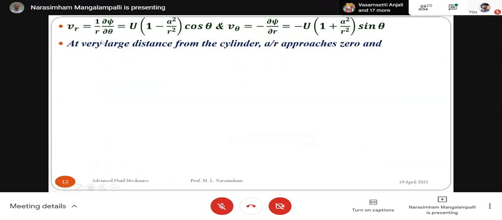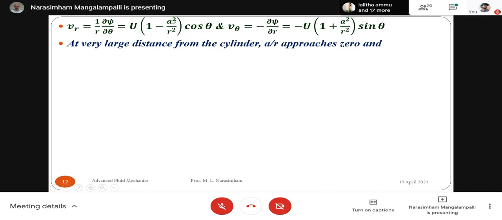Now, let us consider a very large distance from the cylinder. A very large distance from the cylinder means what? R is infinity. So when R becomes infinity, A by R approaches 0.